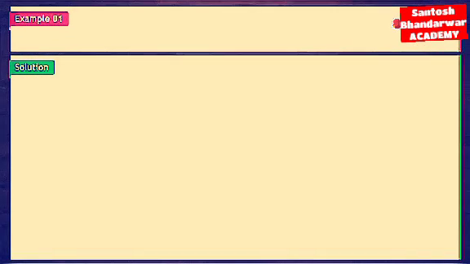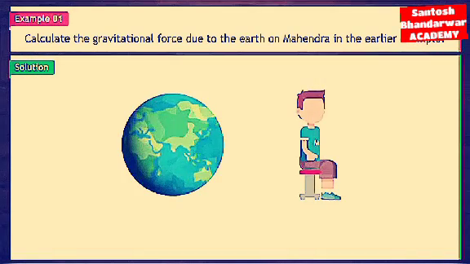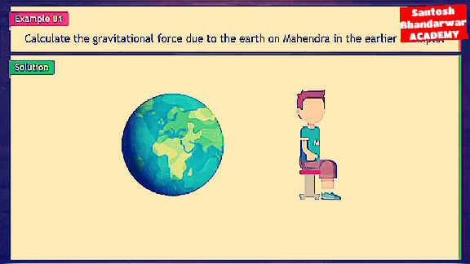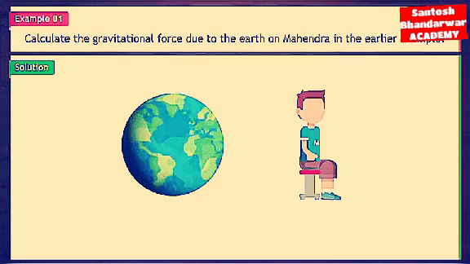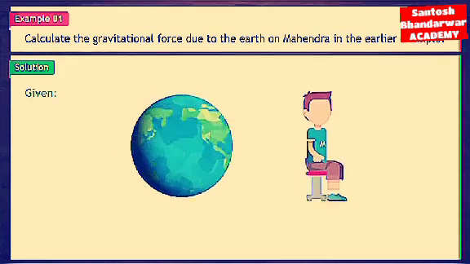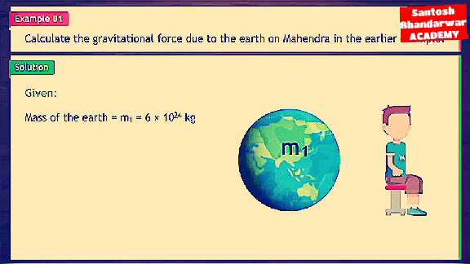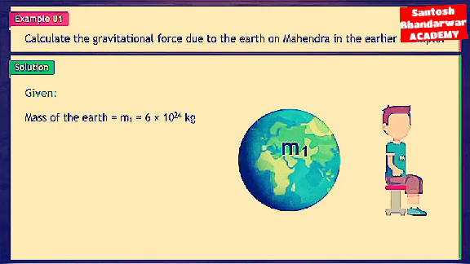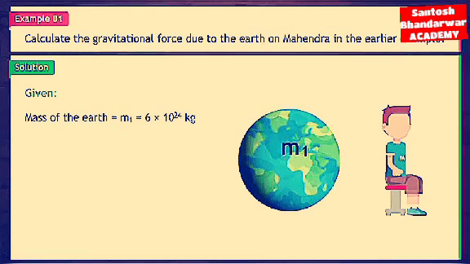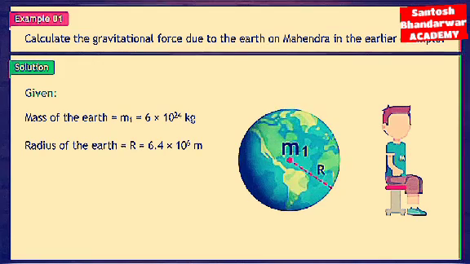Solved examples. Example 1. Calculate the gravitational force due to the earth on Mahendra in the earlier example. Given, mass of the earth m1 = 6 × 10^24 kg.